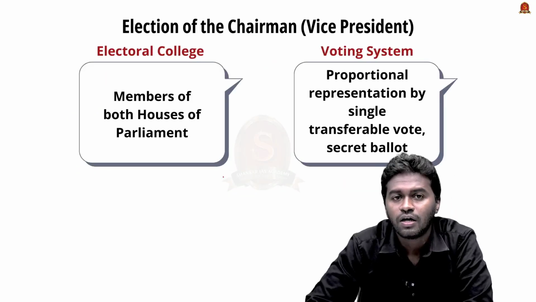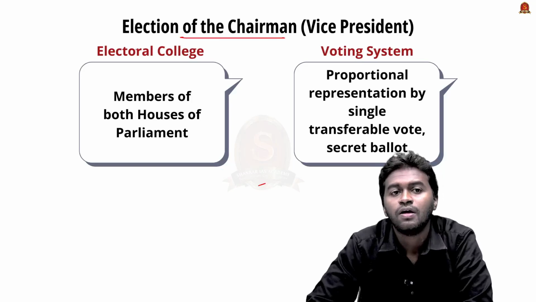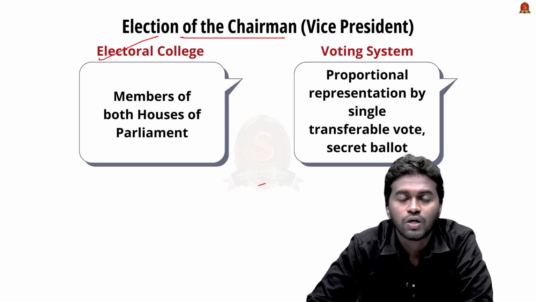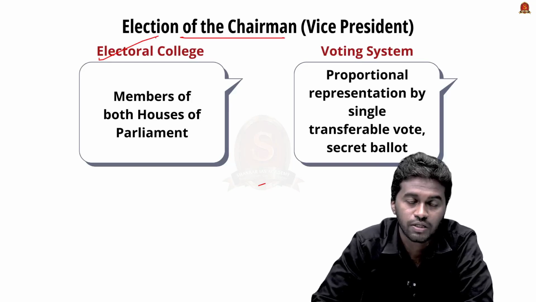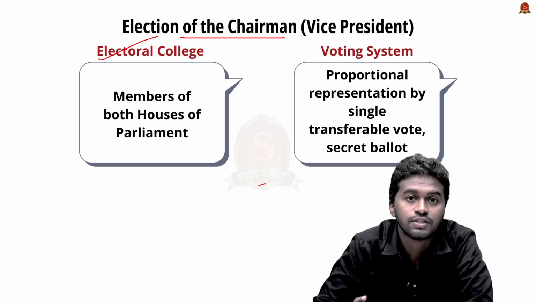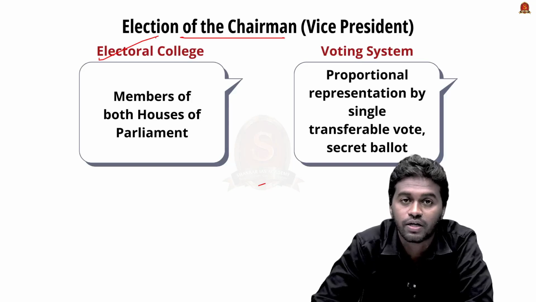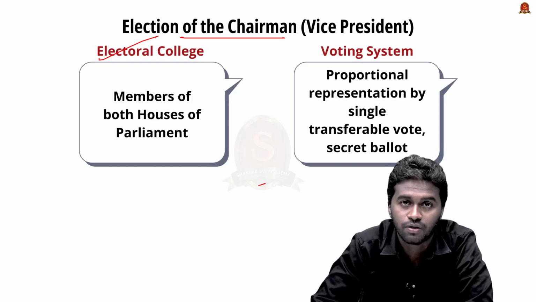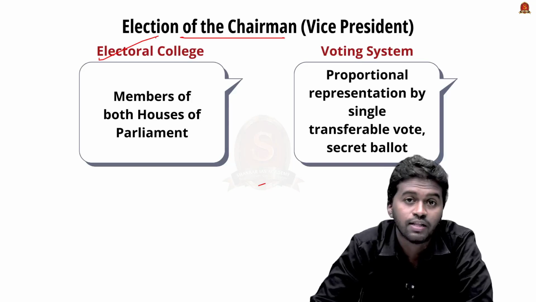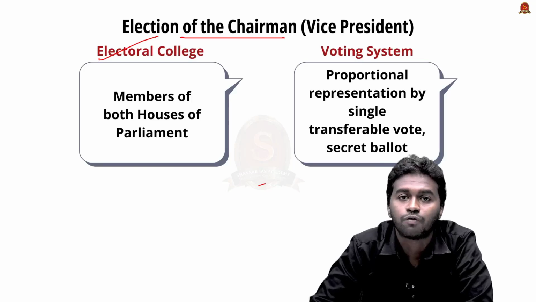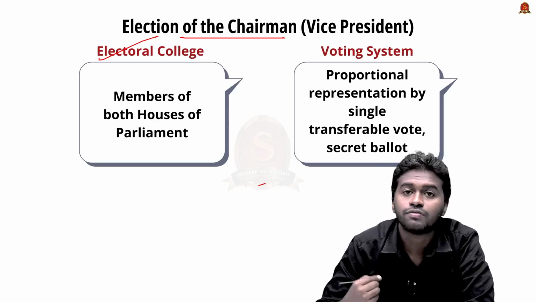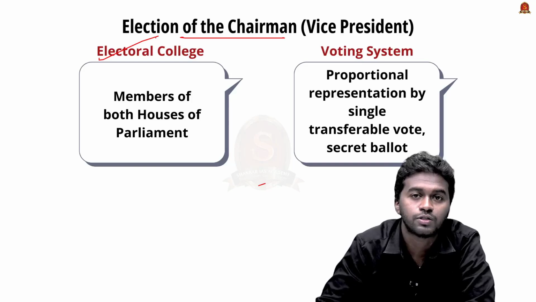Coming to the election of the Vice President or the Chairman of Rajya Sabha, first we are going to see the Electoral College. The Electoral College consists of members from both houses of the parliament. That means the members from the state legislative assembly are not participating in the election of Vice President of India, but they are participating in the election of President of India. And what kind of system that we are using to elect the Vice President of India?